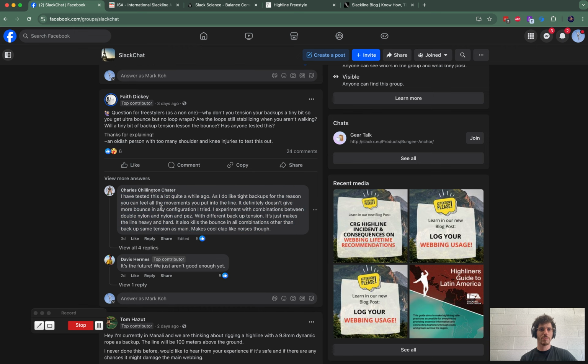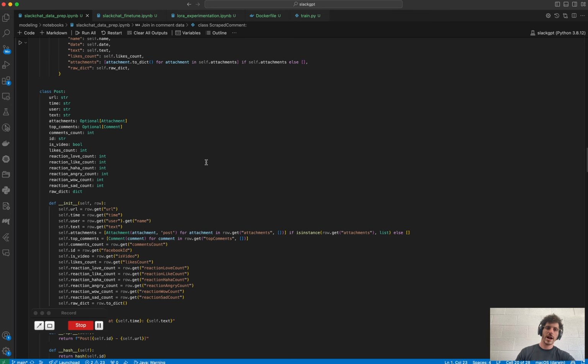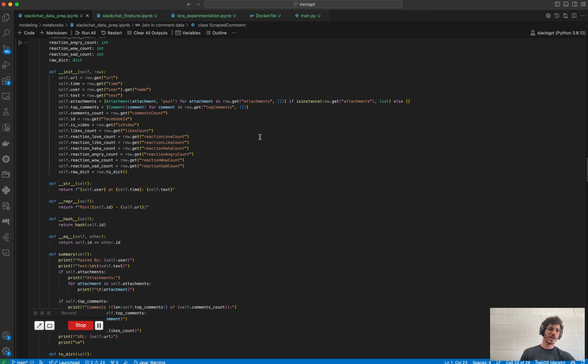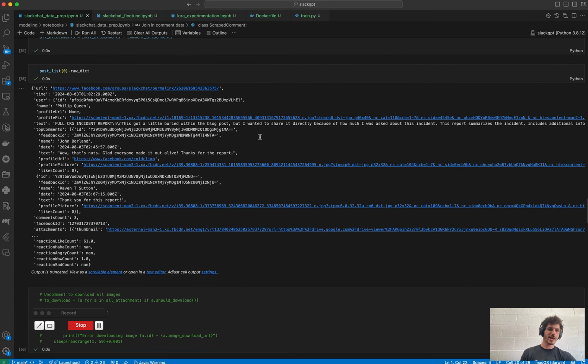So the first thing that I did, and what I spent most of this hackathon doing, was basically scraping this data from Facebook and actually going through and pulling each and every one of these posts, parsing that, cleaning the data, downloading the attachment images so that I can feed them into a multimodal LLM, so that if someone wants to know how a highline is supposed to be attached to a tree, or how do you tie a highline to 4 bolts in rock, we can provide images which can help with that.